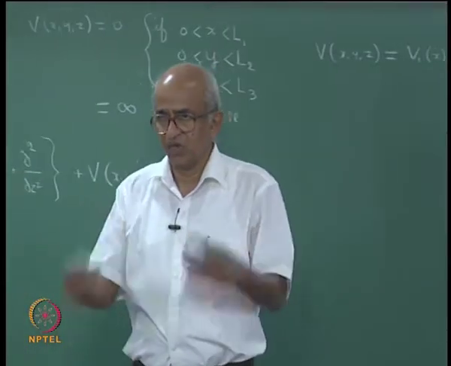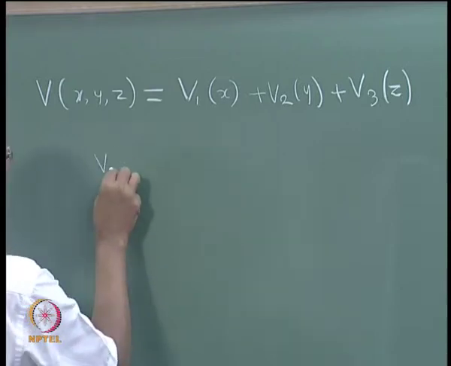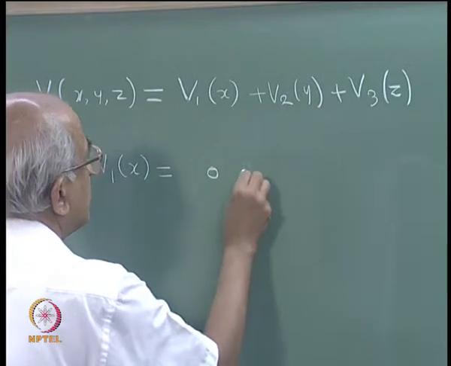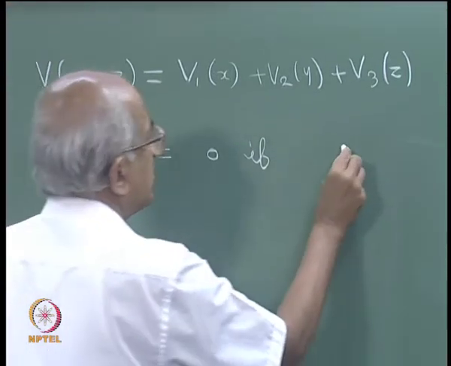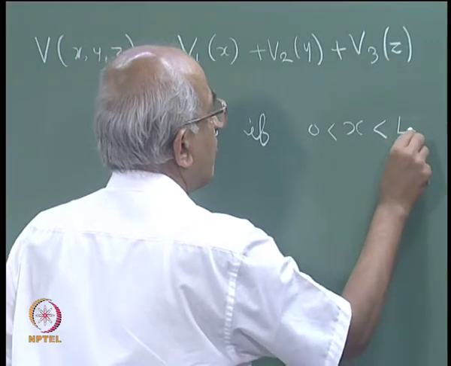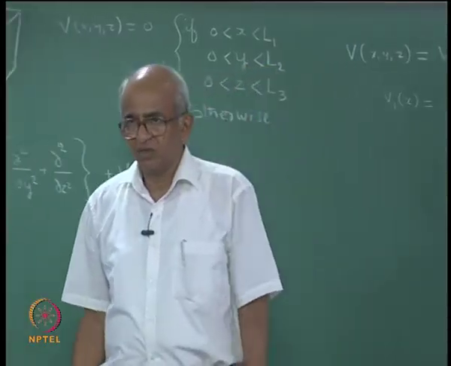I am going to claim that it may be written like this, where I will define V1 of x to be equal to 0 if x is between 0 and L1, right.